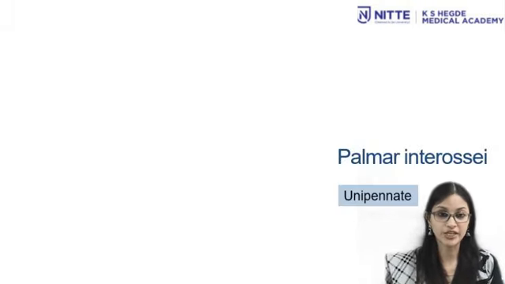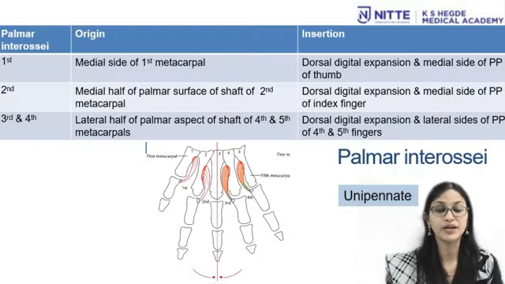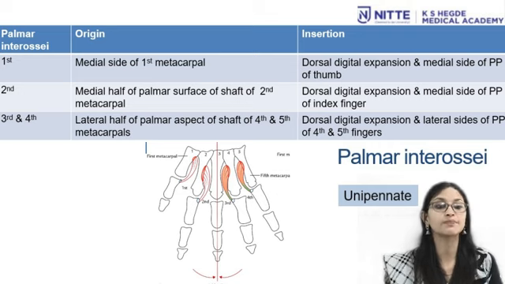Now, interossei. Interossei are grouped into two, that is palmar interossei and dorsal interossei. Palmar interossei are unipinnate and dorsal interossei are bipinnate. The first palmar interosseous takes its origin from medial side of the first metacarpal bone and insertion is to the dorsal digital expansion and medial side of proximal phalanx of the thumb.